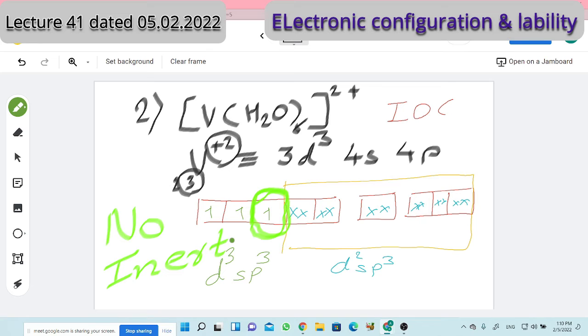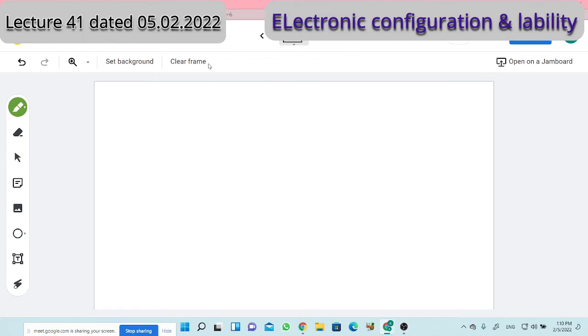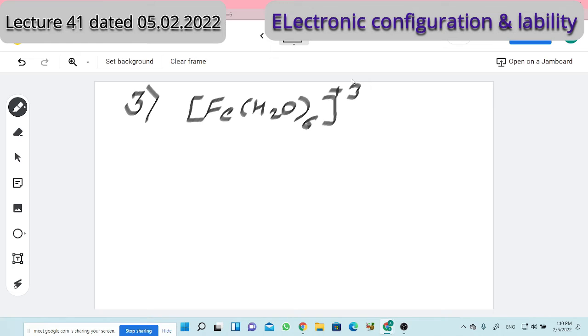Is this second example clear? Yes, sir. Let us continue to grow our concept. A third example that I would like to mention, iron aqua complex, Fe(H2O)6 2+. Here the central metal ion is Fe 2+, right? Fe 2+. And a hint I give to you, it is an outer orbital complex.